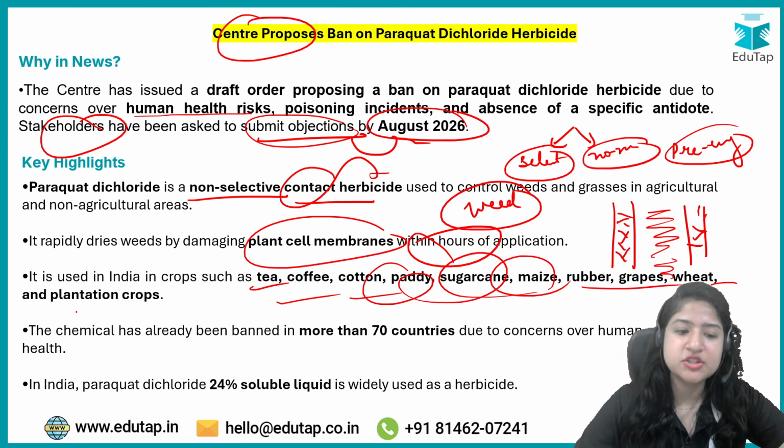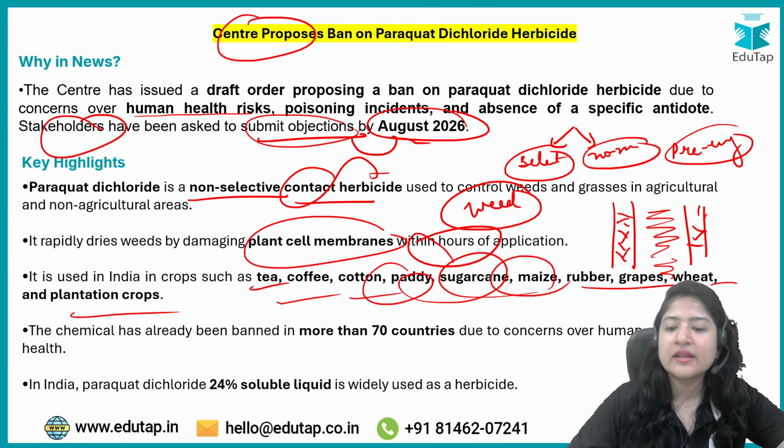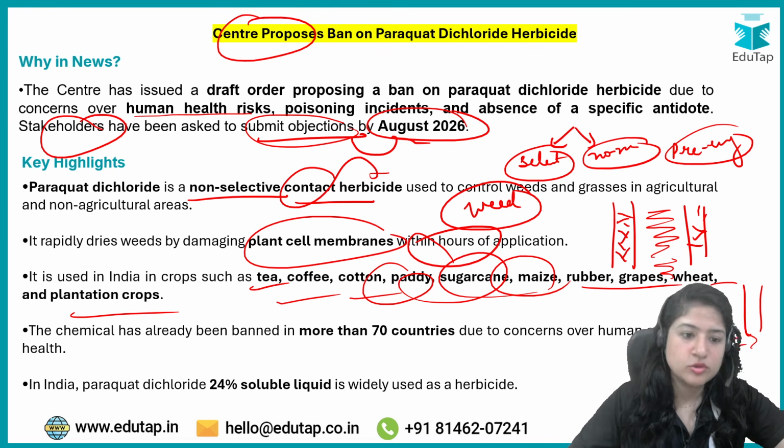rubber, इन सब के plantation में इसको use किया जाता है, grapes, wheat, ठीक है? For trees also it's very simple. अगर trees में नीचे like there are grasses, right, that need to be removed, तो उसके लिए आप ये जो herbicide उसको use कर सकते हो.